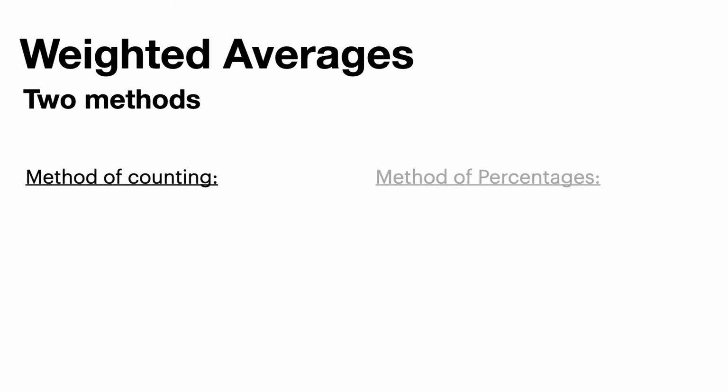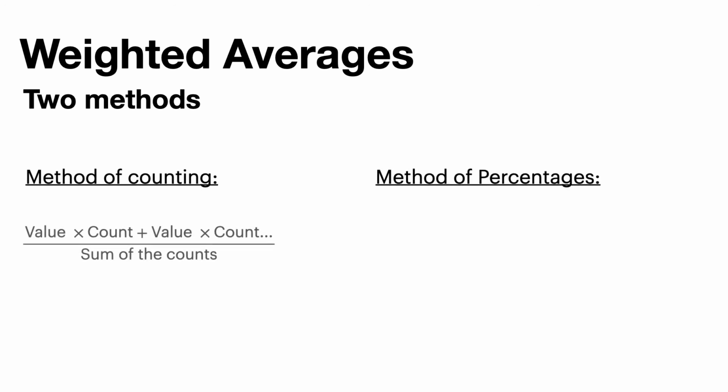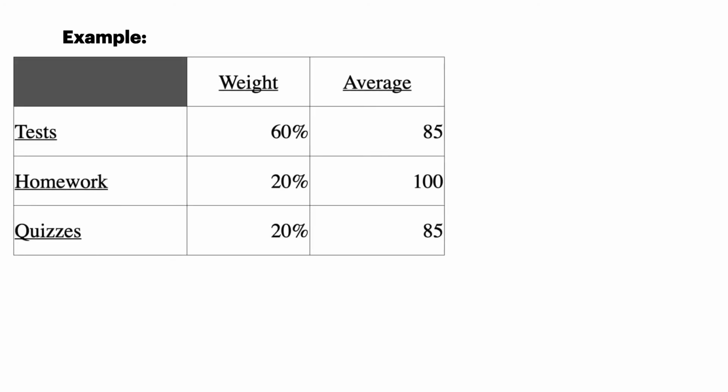There are 2 methods: method of counting and method of percentages. For the method of counting, it's the value times the count plus the value times the count, divided by the sum of the counts. That's exactly what we did before. Now the percentage is the weight, and that's how our grades are calculated in this class. For instance, homework is worth a certain percentage, exams are worth a certain percentage, discussion sections are worth a certain percentage, and that's how your grade in this class is set up. So let's look at an example of that right now.